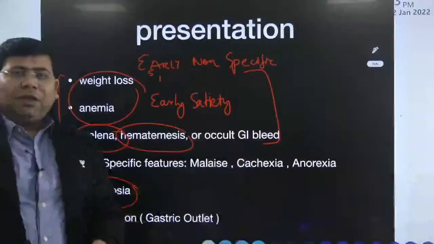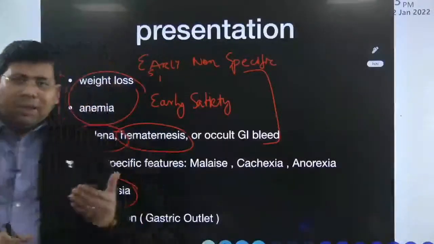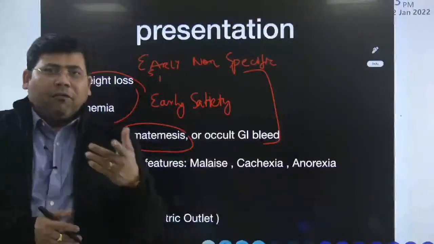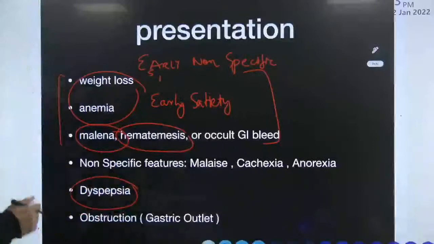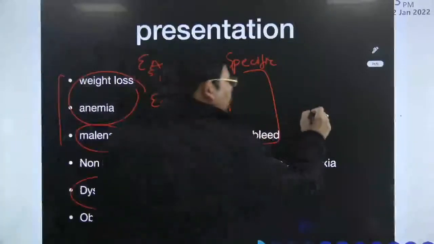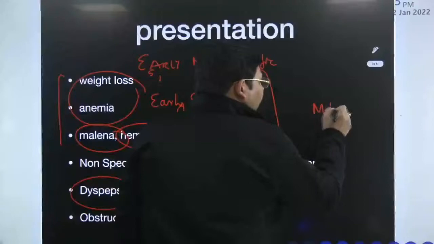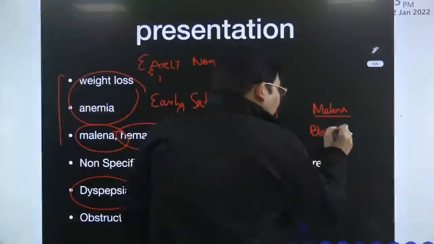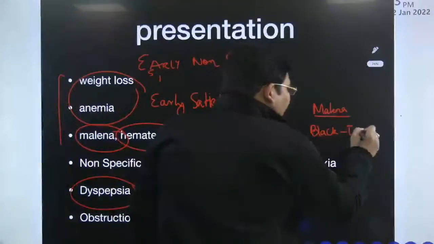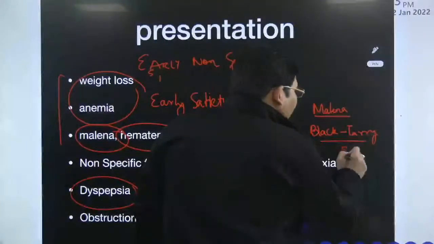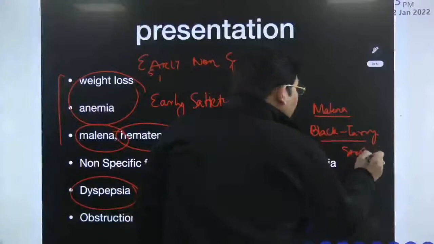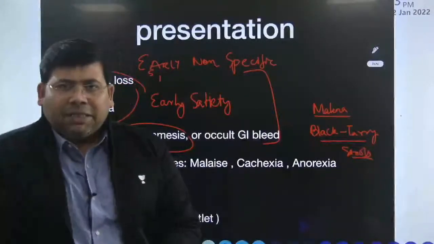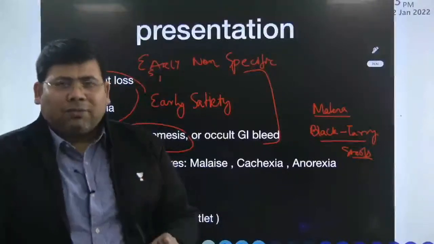What is the difference between hematemesis and melena? Hematemesis is defined as emesis of blood, so vomiting of blood. What is melena? The term melena is reserved for black tarry stools. Only by saying black stools doesn't mean that you are dealing with a patient of melena. Melena means black, tarry, foul smelling stools.